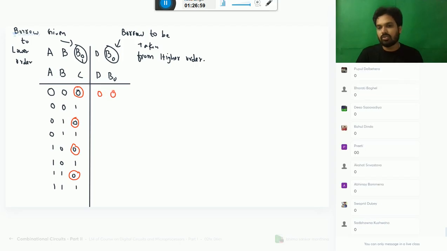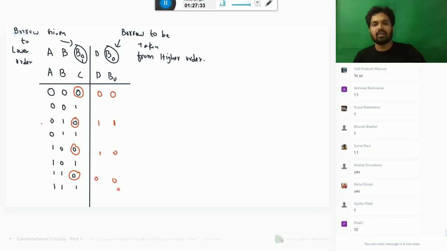You don't need any borrow to do this operation. Stop, stop. Again, 0 minus 1. Listen, listen, listen. To perform 0 minus 1, I need to take borrow or not? To perform 0 minus 1, I need to take borrow. So first I will take borrow. I will get 2. 2 minus 1 is 1. Is this line clear? This is nothing but your half subtractor only. So here also no borrow is required. It is 1. No borrow is required. It is 0. This is nothing but the half subtractor part only. Nothing new here. Nothing special here.